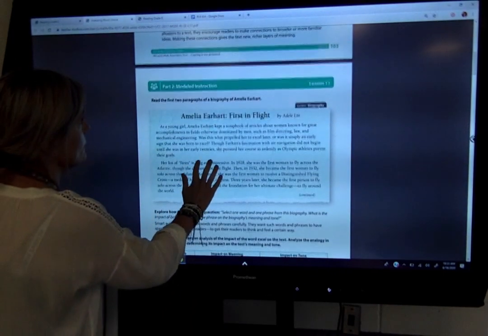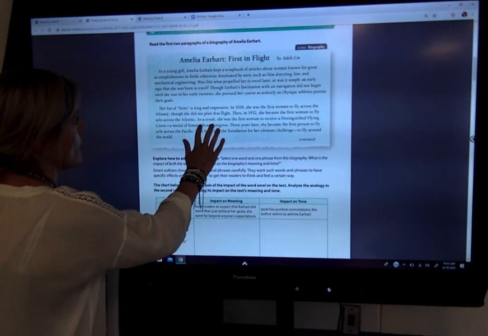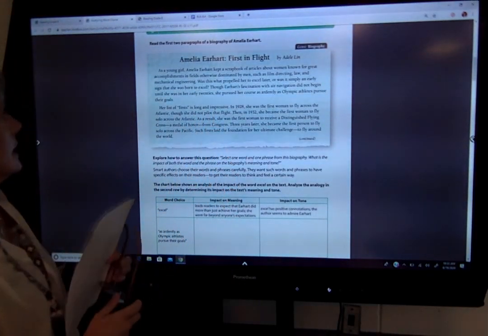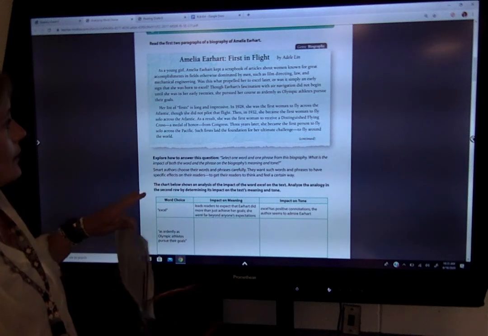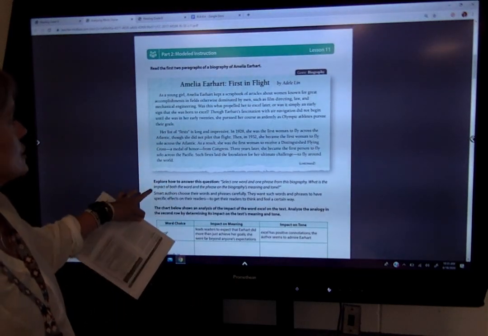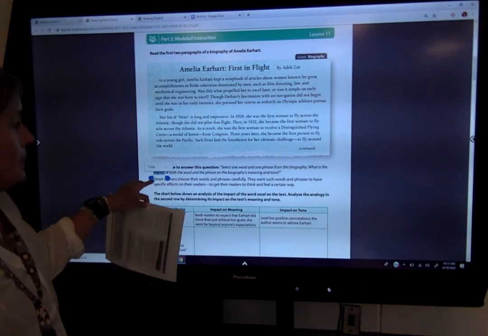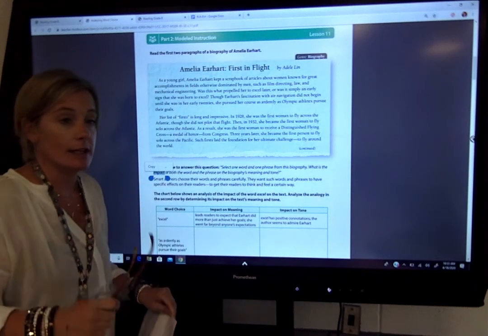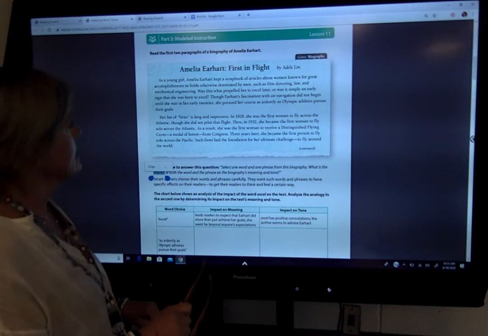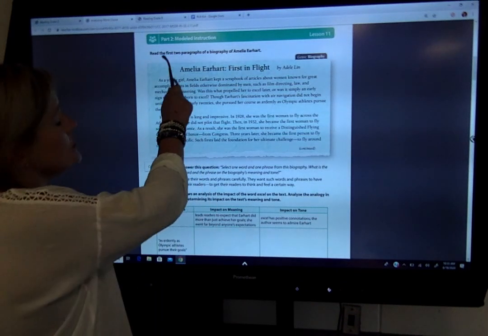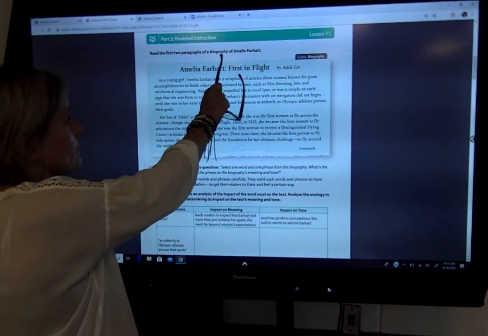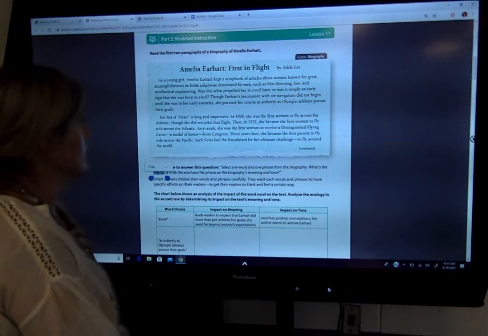Everybody is probably familiar with Amelia Earhart, first in flight. She was the first lady to fly, and you were going to see all of her firsts. While I'm reading this, look and see if you can pick out an analogy, an allusion, okay? Let me read the title: Amelia Earhart, First in Flight by Adele Lynn.